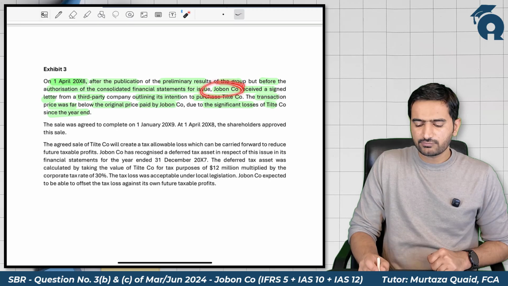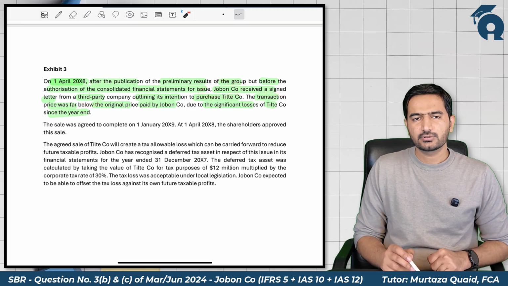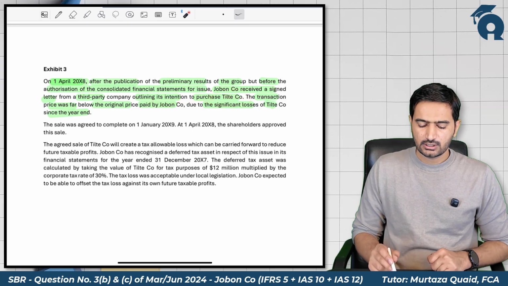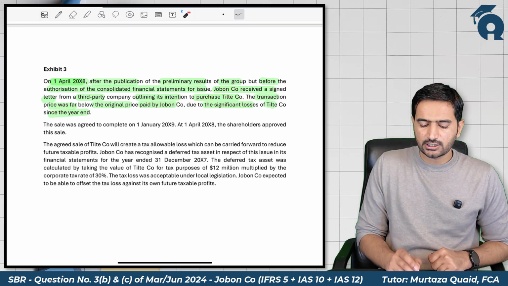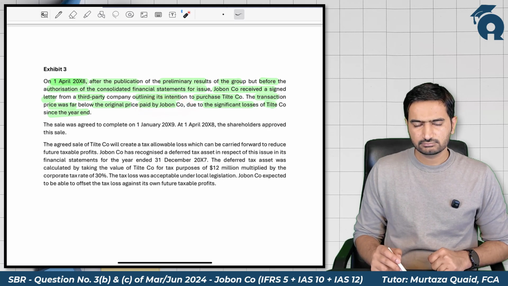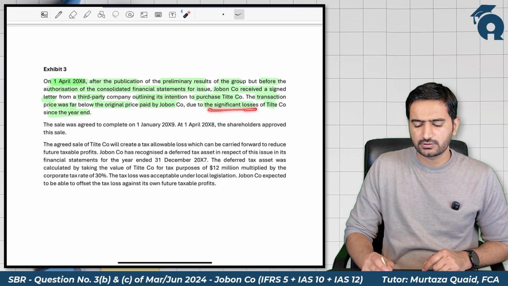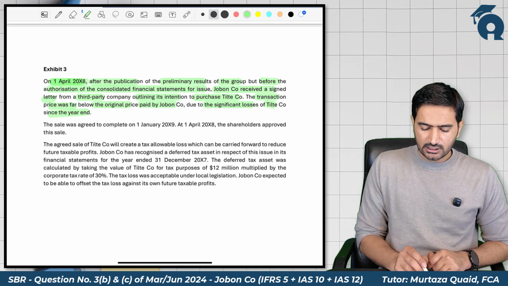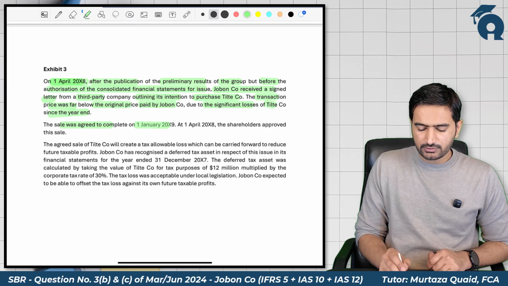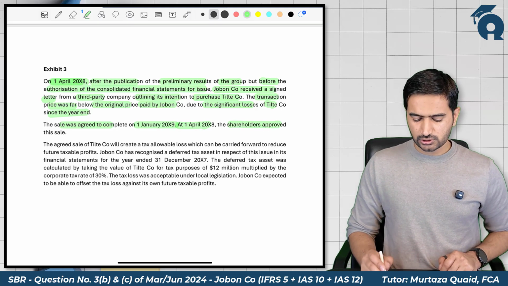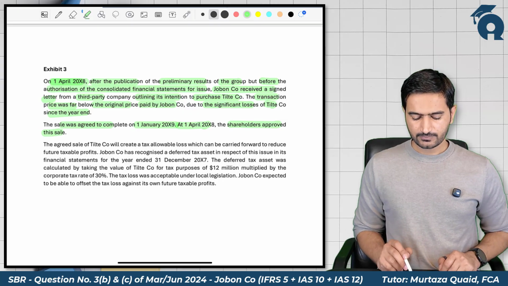Now the parent company received a signed letter from a third party showing its intention to purchase the subsidiary Title. The transaction price was far below the original purchase price which Jobon company paid, but this is due to the fact that the subsidiary had suffered significant losses. The sale was agreed to complete on 1st January 2009. At 1st April 2008, the shareholders also approved this sale.